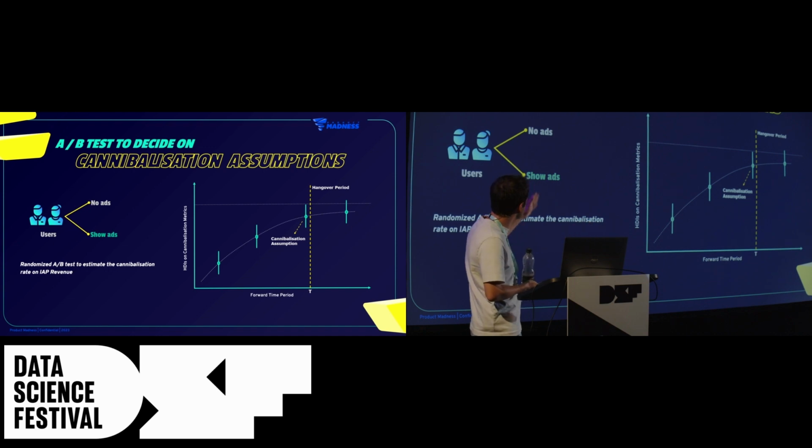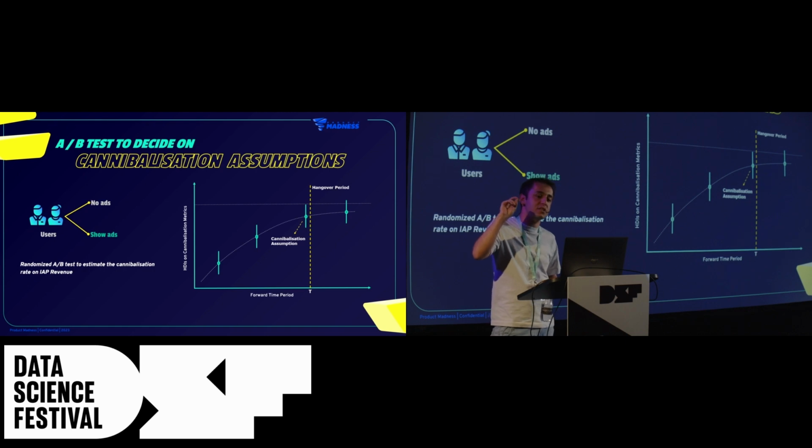And on the y-axis, we see the high-density intervals on the cannibalization metrics, such as average revenue per user. What we can do is see this hangover period where the damage also starts to converge to somewhere, and just take that as our cannibalization assumption.